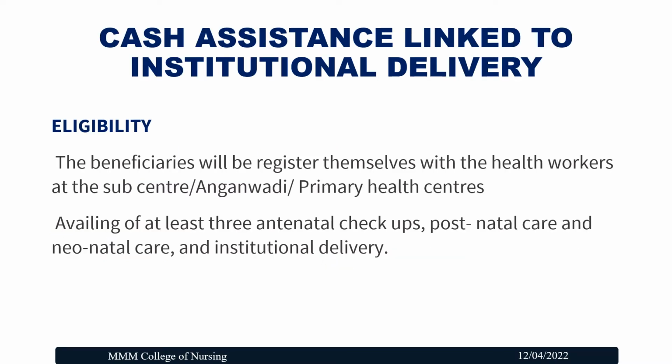Let's see what is cash assistance linked to institutional delivery. On eligibility for the scheme, the beneficiaries will register themselves with the health workers at the subcenter level, in the Anganwadi, or in a primary health center according to the availability of medical centers, availing of at least 3 antenatal checkups, postnatal care and neonatal care, and the institutional delivery. So these are the main eligibility conditions to get the cash assistance. That is, a minimum of 3 antenatal checkups should be done and they should get postnatal care and neonatal care at the hospitals.